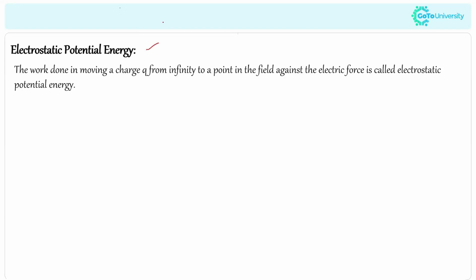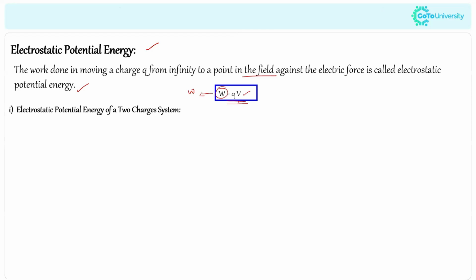Now, the electrostatic potential energy. It's known that the work done in moving a charge from infinity to a point in a field against the electrostatic force is called the electrostatic potential energy. It can be calculated using the formula Q times V, where Q represents the value of charge and V represents the potential. W here represents the work done, and it's known that work done is always equal to the transfer of energy. Here it's about the electrostatic potential energy.